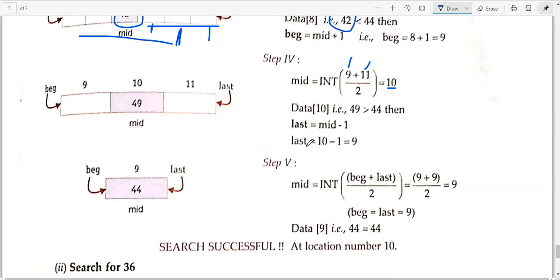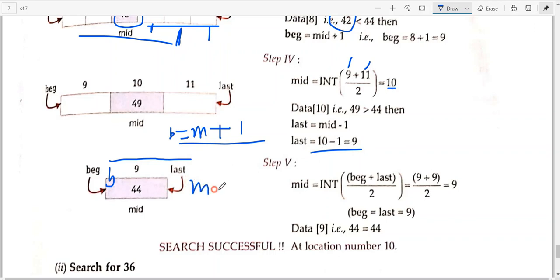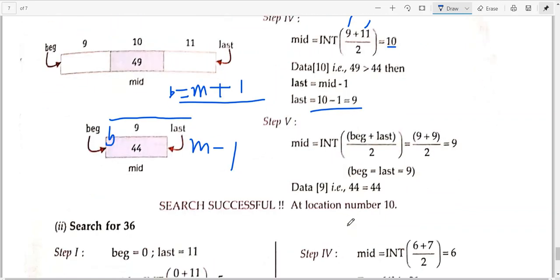So see, when we are searching in the forward direction, the beginning will change. Beginning will be mid plus 1. If we are searching in the backward direction, then the beginning will remain the same, but the last will be changed. Last will be whatever mid you have calculated, minus 1. So mid minus 1 will give you the last point.